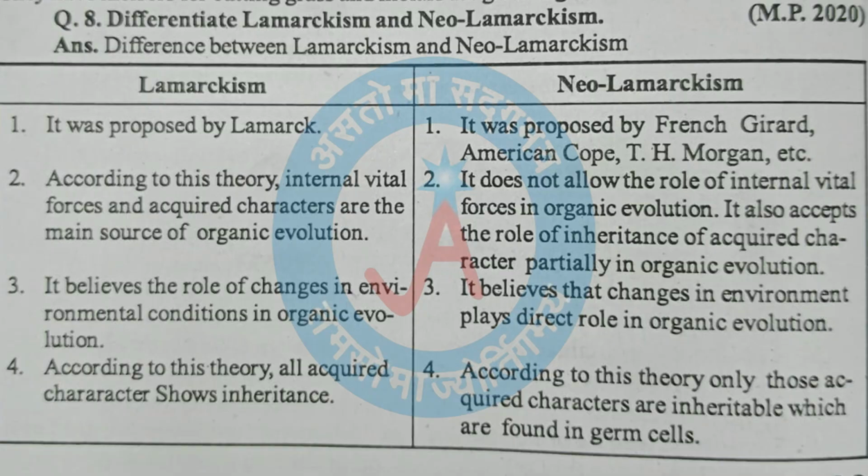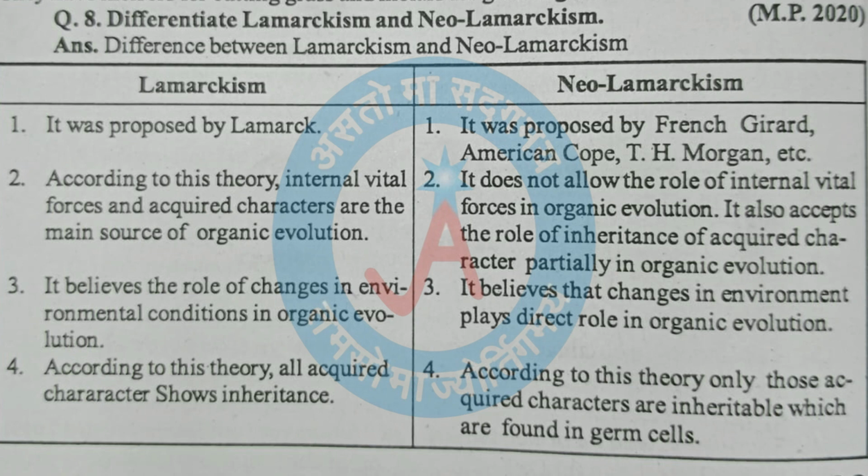Differentiate Lamarckism and Neo-Lamarckism. Lamarckism, first point. It was proposed by Lamarck. Neo-Lamarckism, first point. It was proposed by French Giard, American Cope, T.H. Morgan, etc. Lamarckism, second point. According to this theory, internal vital force and acquired character are the main source of organic evolution. Neo-Lamarckism: it does not allow the role of internal vital forces in organic evolution. It also accepts the role of inheritance of acquired characters partially in organic evolution.